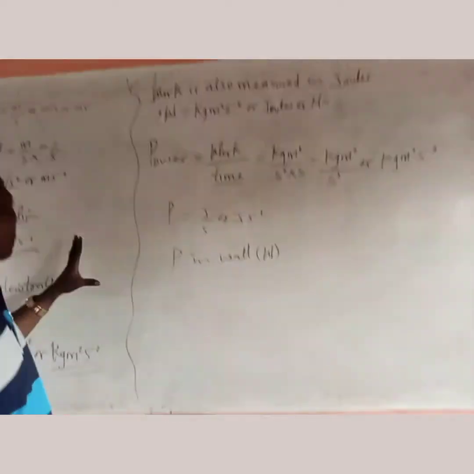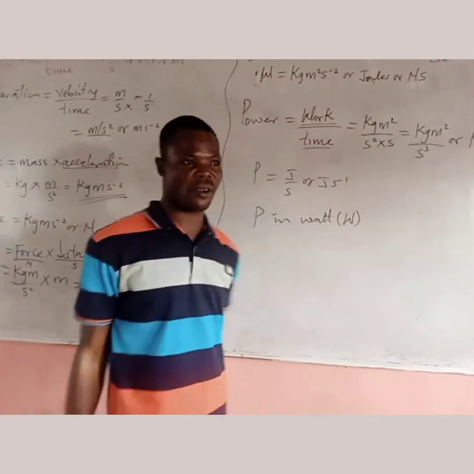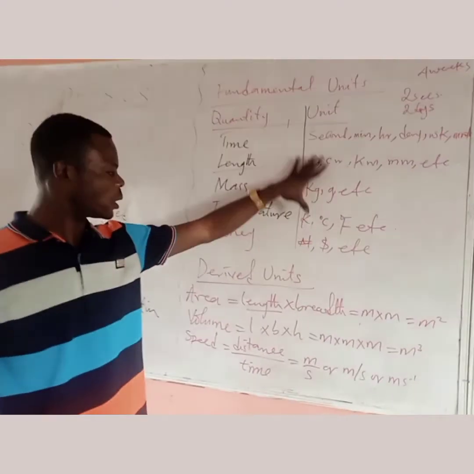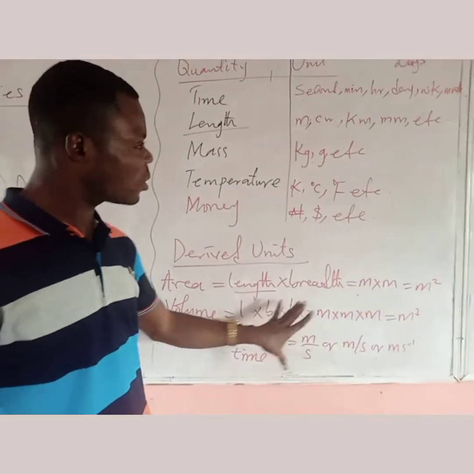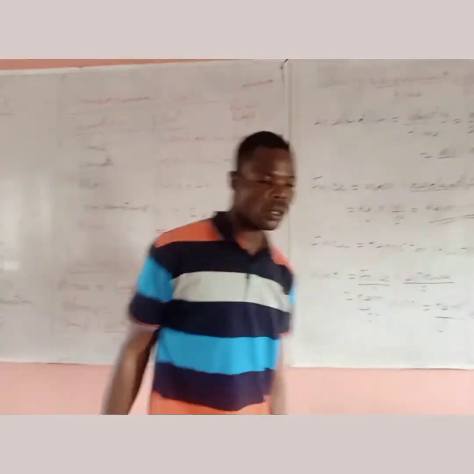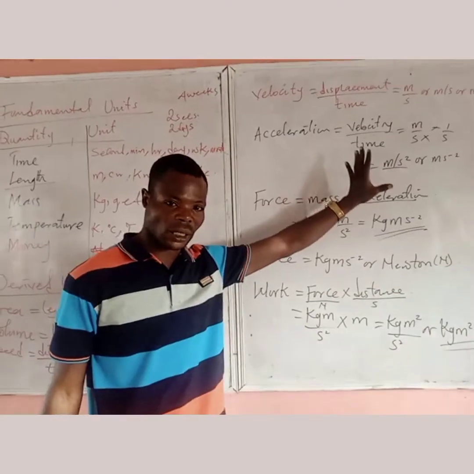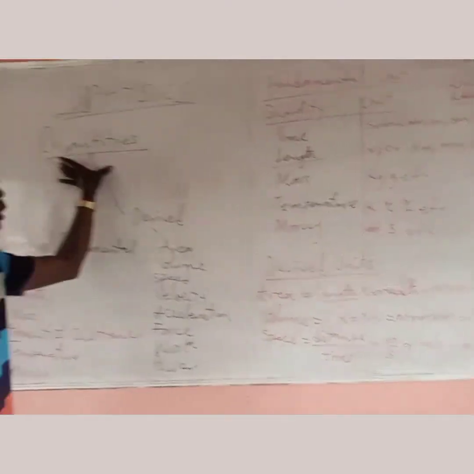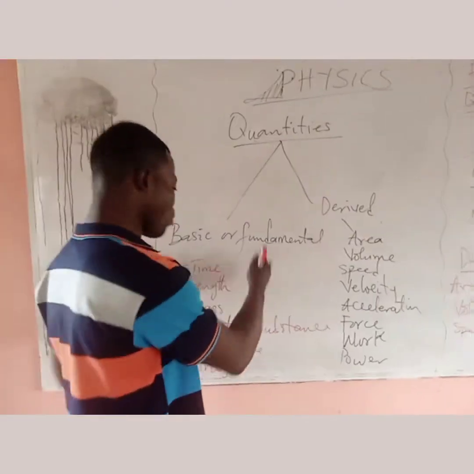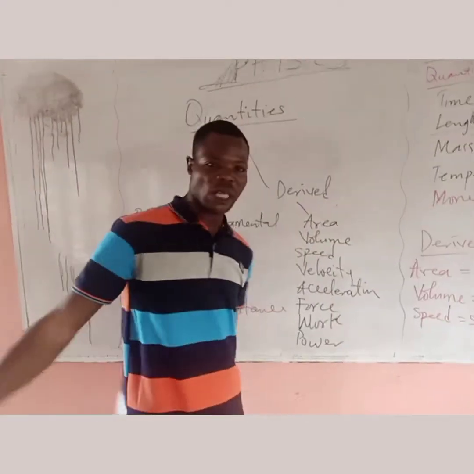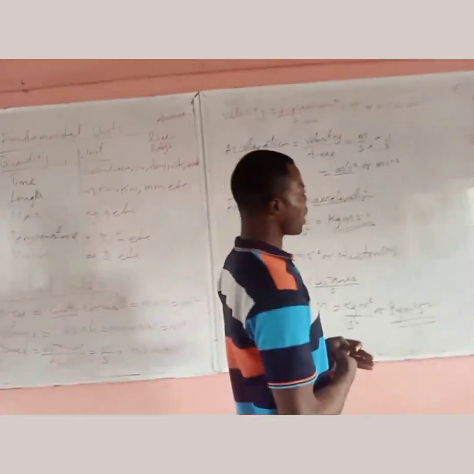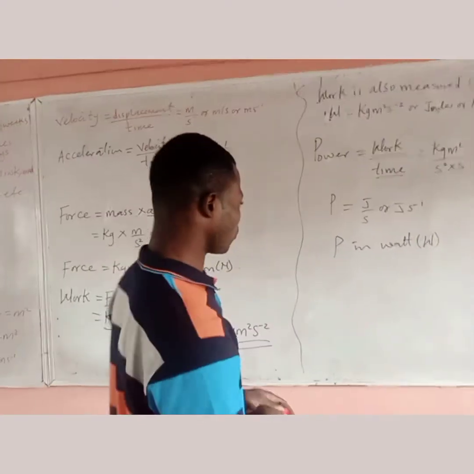So we can see that all these are derived from the fundamental quantities. Without these fundamental quantities, all these derived units cannot be gotten. So that is why we said derived quantities depend on the fundamental quantities. So the quantities we are talking of are basic quantities and the derived quantities. So after that, let's look at other quantities as well.